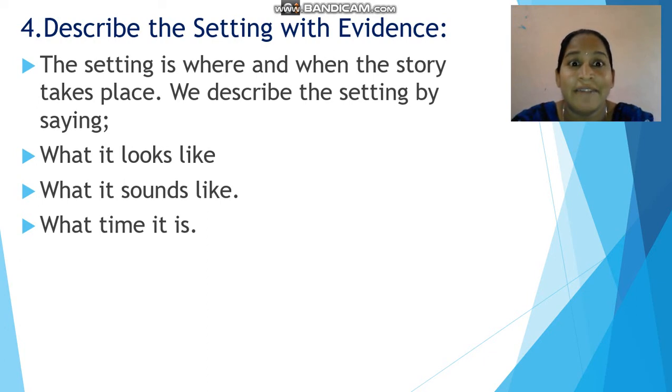Now moving to last point. Describe the setting with evidence. So now we have to know the meaning of setting. The setting is where and when the story takes place. We describe the setting by saying what it looks like, what it sounds like, and what time it is. So we have to describe like this with evidence.